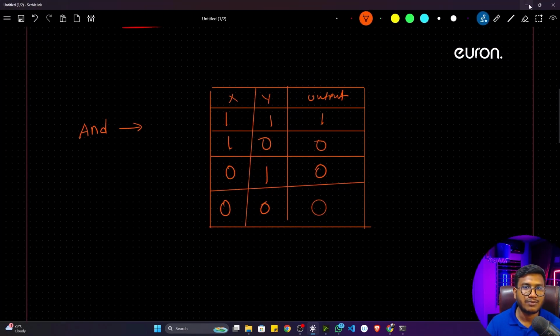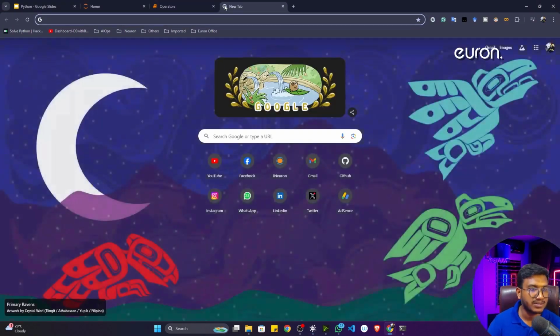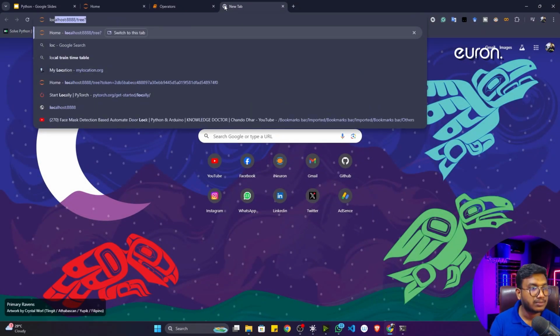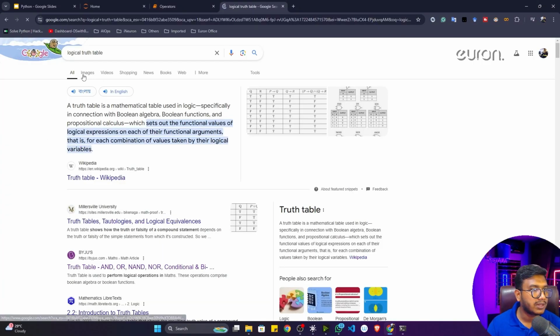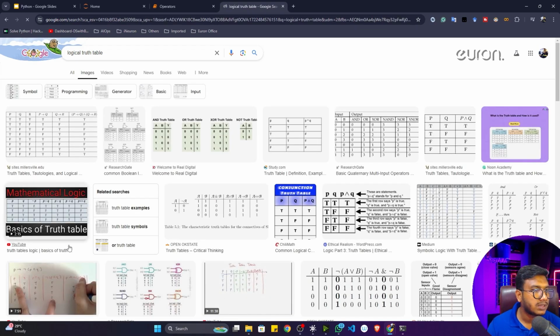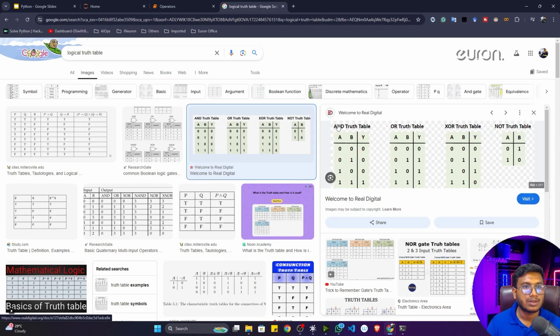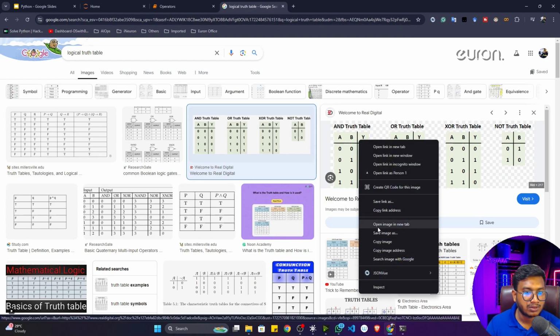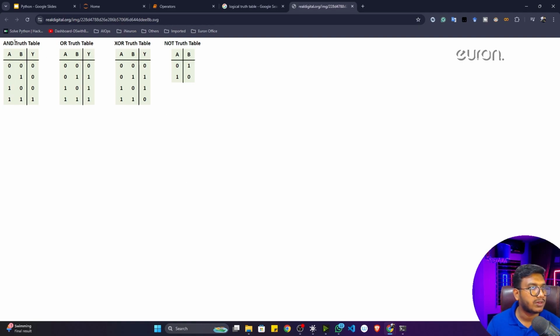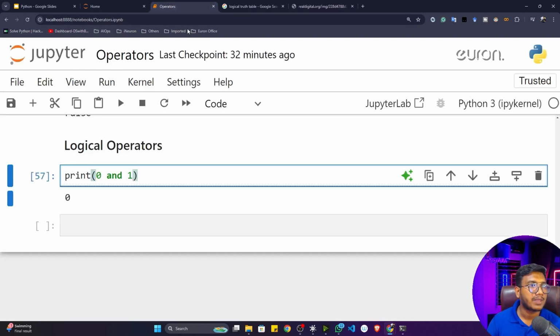Okay, and if you don't know this particular table, you can simply search on Google for the logical truth table. You can go to the images, and here you will get all the tables, one by one. Okay, so this is the AND table. I have shown you this particular AND table. Let me open it. Here you can see this is the AND table, this is the OR table, this is the XOR table, and this is the NOT table. Okay, so this is actually called AND, a logical operator.